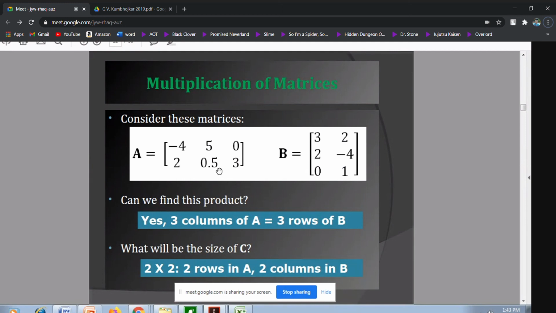It will be 3 by 3. B into A is of order 3 by 3. So it means that matrix multiplication is not commutative, because A into B I am finding 2 by 2, but B into A I am having 3 by 3. So matrix multiplication is not commutative here.